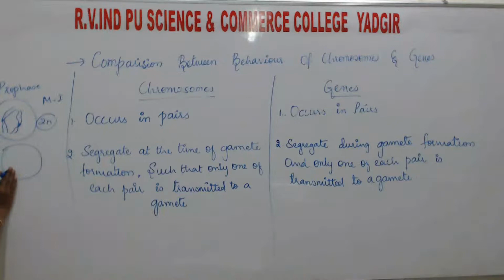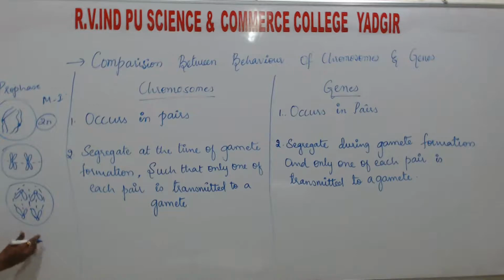After prophase, there will be metaphase, meaning the chromosomes will lie at the equatorial plane, and they are in pairs. Next, during anaphase, they will segregate from each other in this manner, or they will move towards the opposite poles, like this.